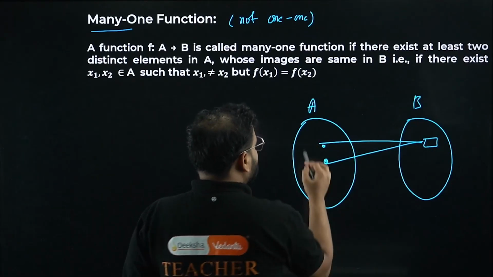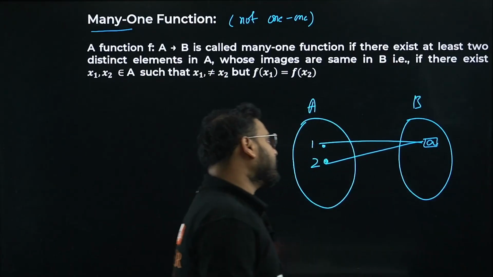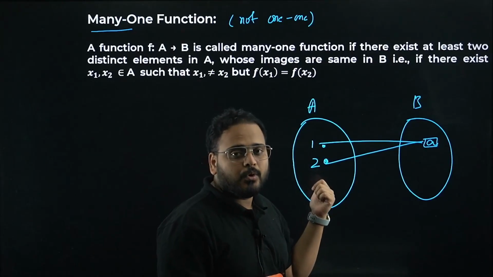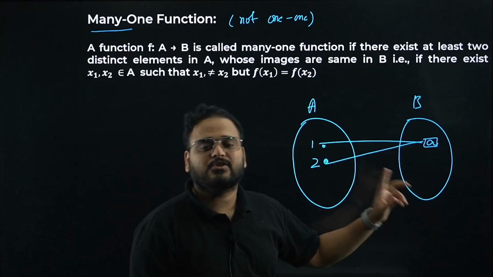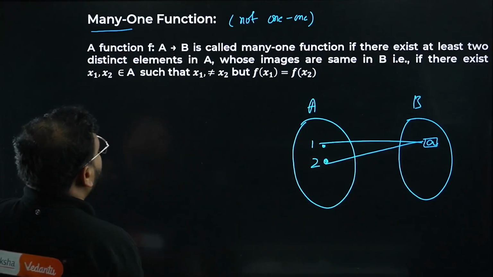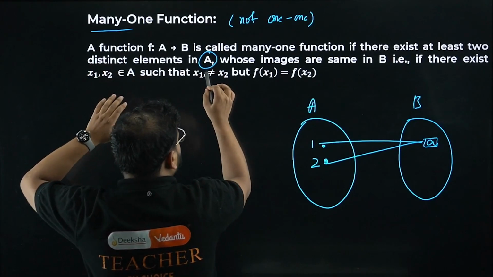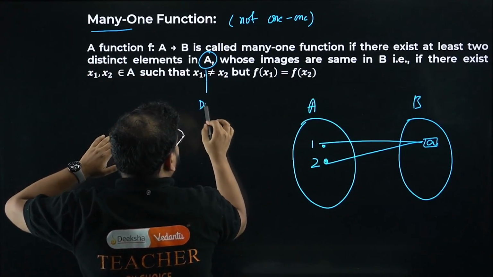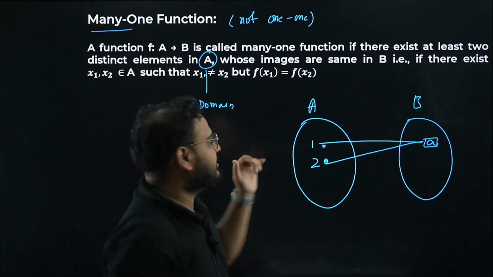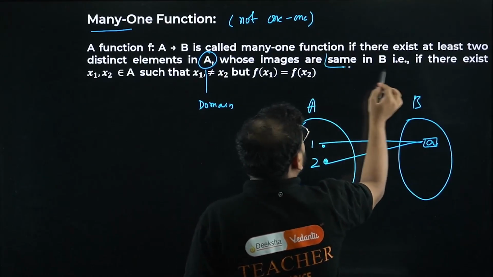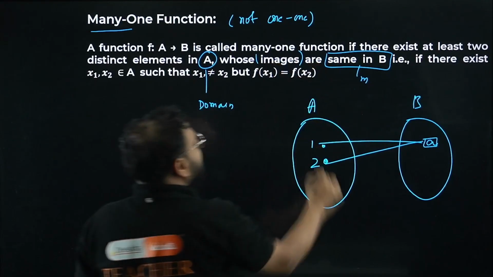Let's say I call these elements 1 and 2, and the element over here is a. Whether you take element 1 or element 2, you get the image as always a. The image is not distinct in nature. That's called many-one, many to one. So there exist at least two distinct elements in A, the domain, for which there will be the same image in B.